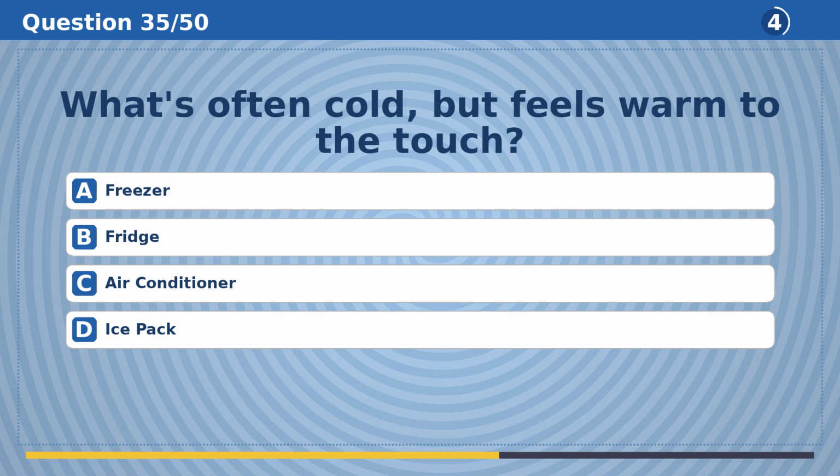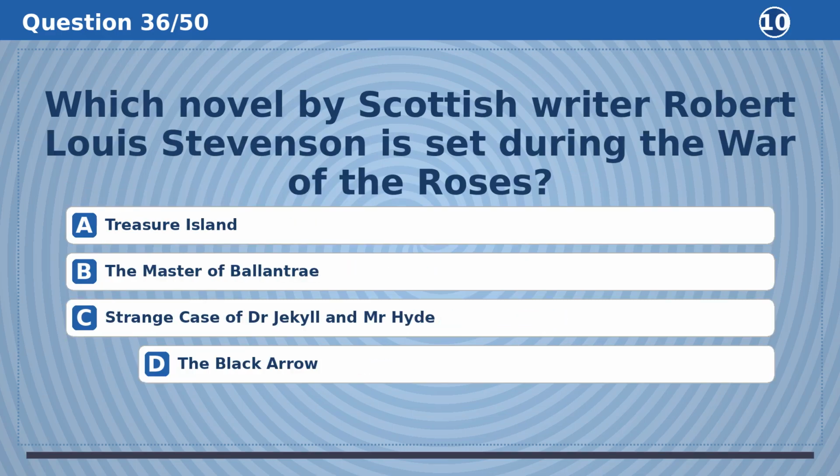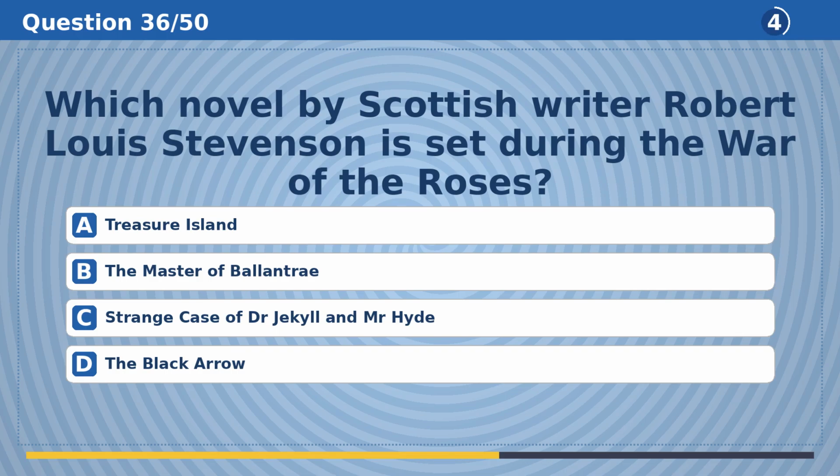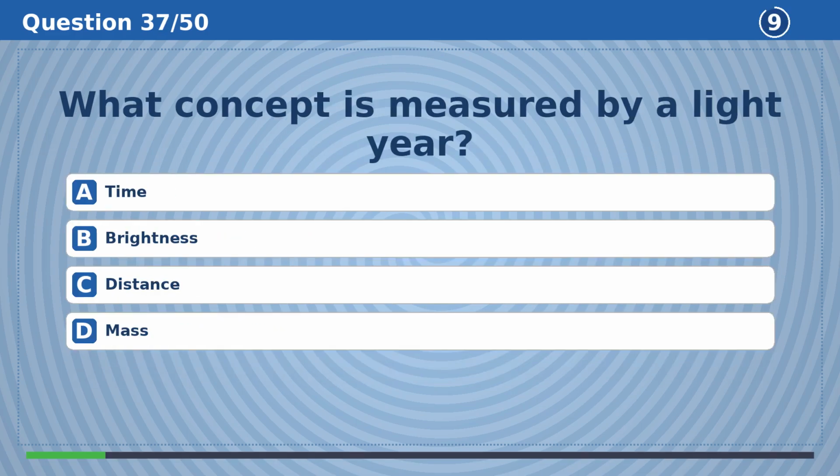What's often cold, but feels warm to the touch? The answer is D, ice pack. Which novel by Scottish writer Robert Louis Stevenson is set during the War of the Roses? The answer is D, The Black Arrow.